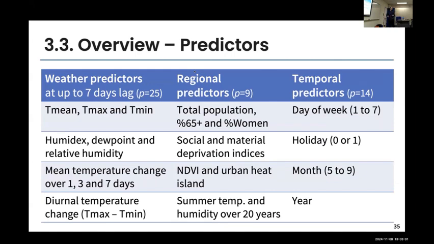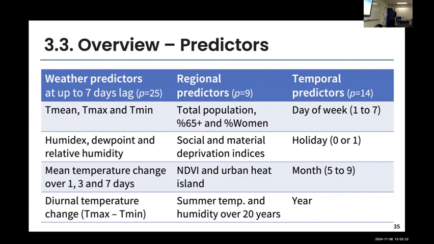Then we have some regional predictors to incorporate what differs between these different regions. So some demographic variables, some socioeconomic variables, some built environment variables, and some climatological variables. And then we also included the temporal predictors inside the model, so daily variables, monthly variables, and yearly variables.